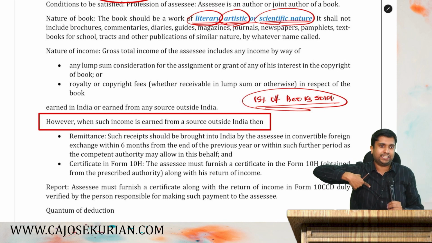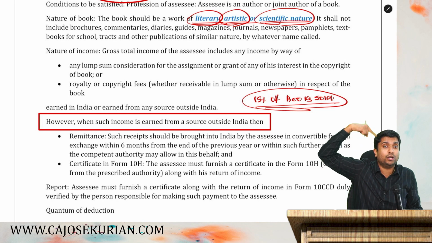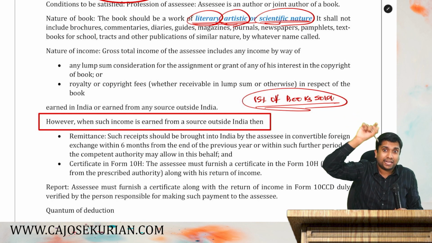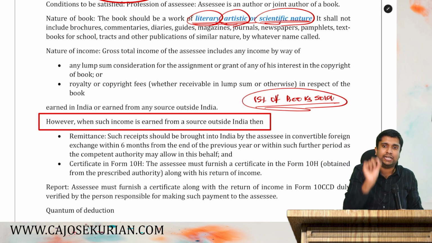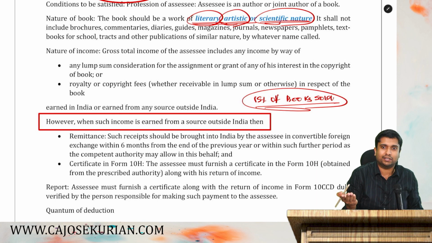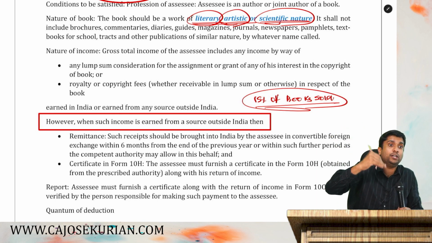Say, I am Mr. JK. I am a book author of a particular book and my books are being sold in the US and I am receiving royalty in the US. I have to bring that royalty amount into India. Then only I will get what? Deduction. Whether I bring it or not, that is taxable. If I want to claim deduction, I need to bring that royalty amount into India.